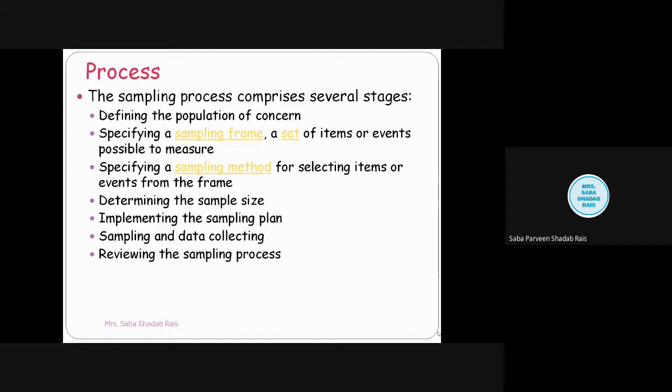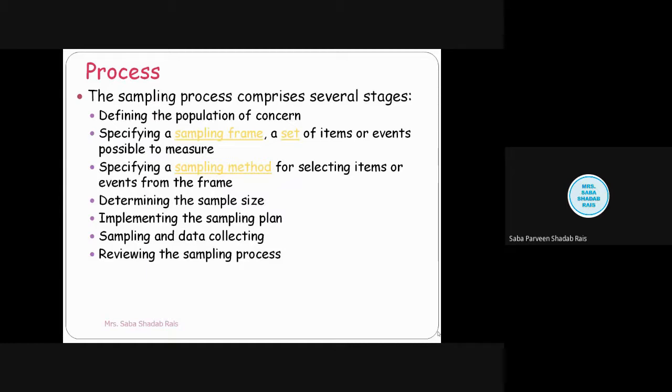Then thereafter we will be determining the size. Determining size is very important. Maybe in the hospital every day 5 to 6 babies are born, but you will decide that every day one baby will be my sample. Then this is the whole plan, or you can say the blueprint. We will be implementing the sampling plan, that is, we will execute it. Then thereafter we will be doing the sampling, collecting data, and reviewing the sampling process to check that it is working.